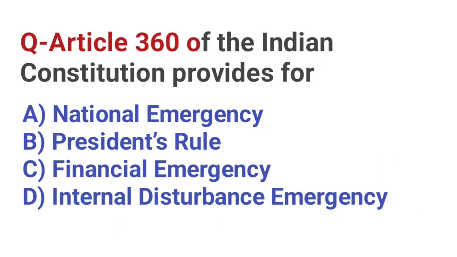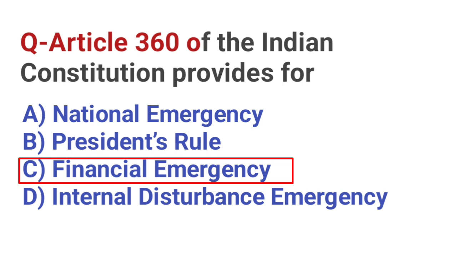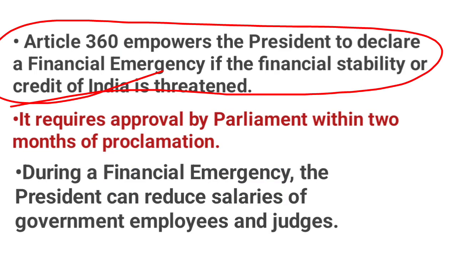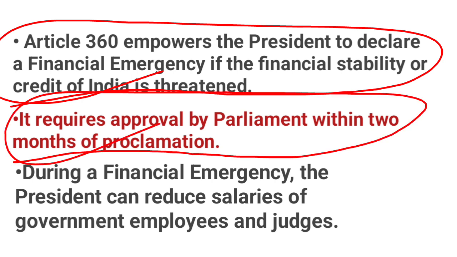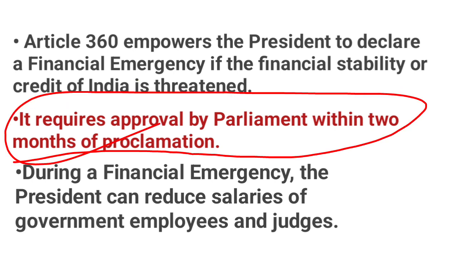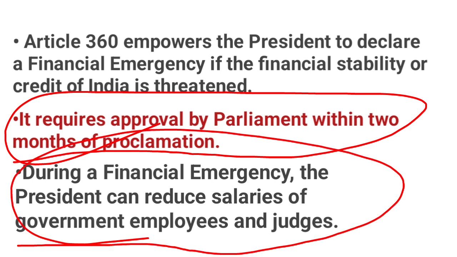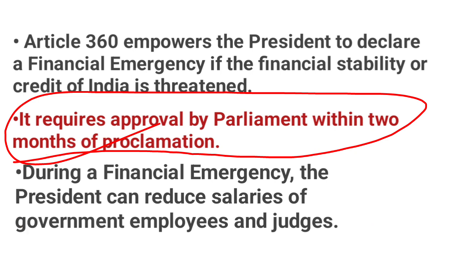Article 360 of the Indian Constitution provides for. Correct answer, C. Financial emergency. Article 360 empowers the President to declare a financial emergency if the financial stability or credit of India is threatened. It requires approval by Parliament within 2 months of proclamation. During a financial emergency, the President can reduce salaries of government employees and judges.